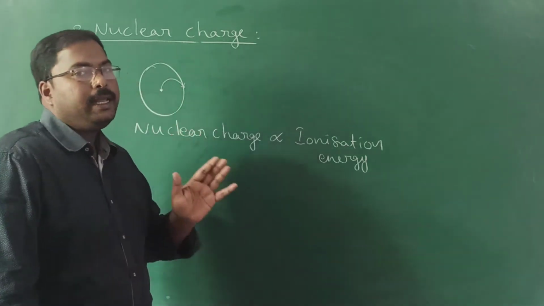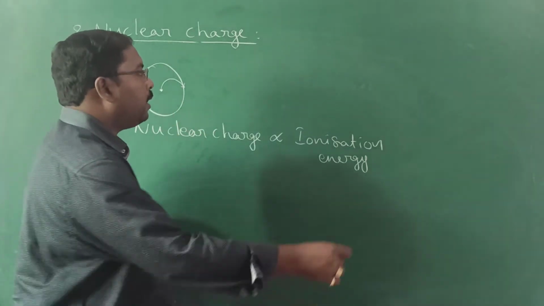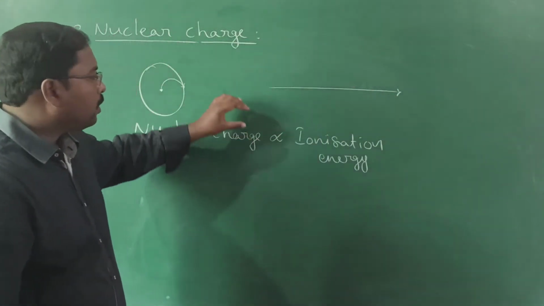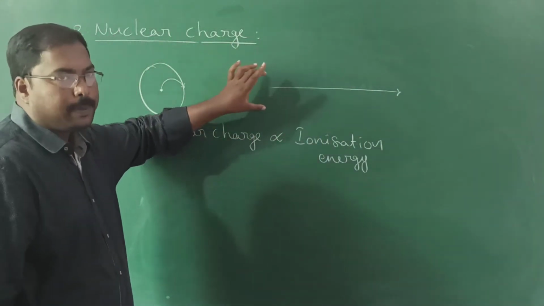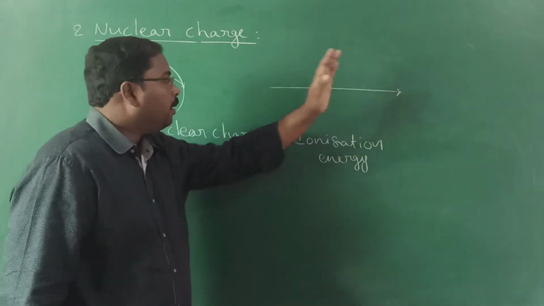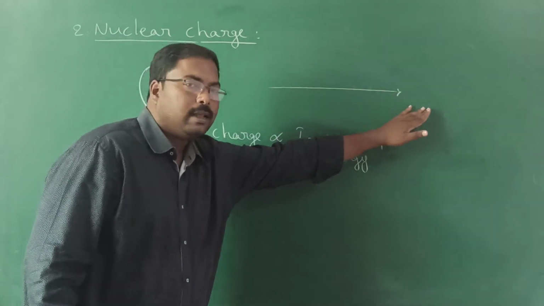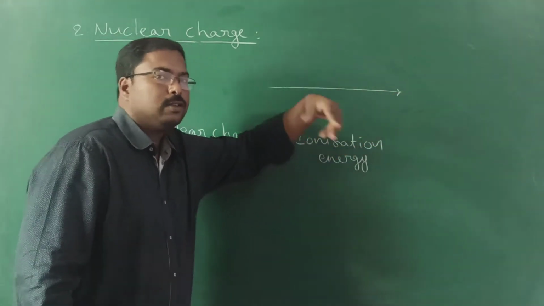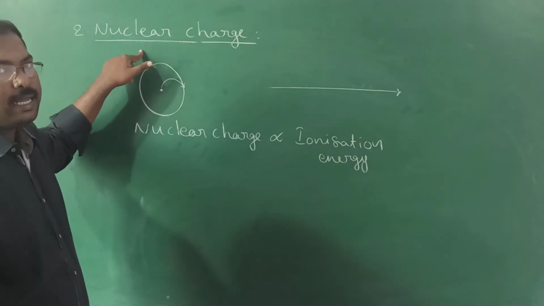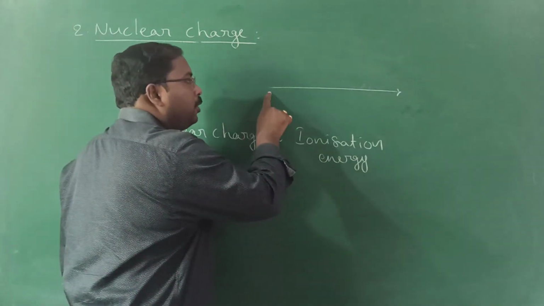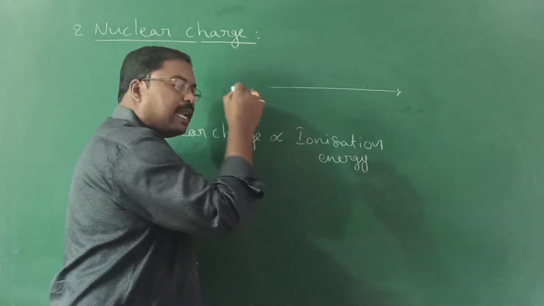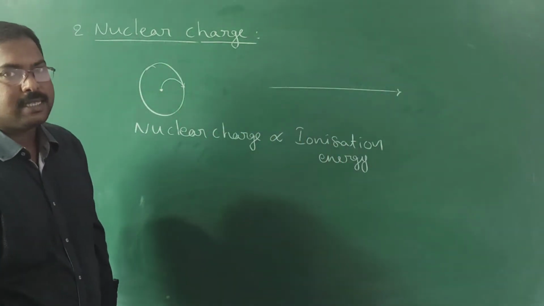Regarding atomic radius, we discussed one point. In periods from left to right, what is happening? Remember or not? In the periods, all the elements have the same number of shells. And as we move from left to right, atomic number increases, so the number of protons increases. Indirectly nuclear charge increases. So as the nuclear charge increases from left to right, ionization energy also increases.